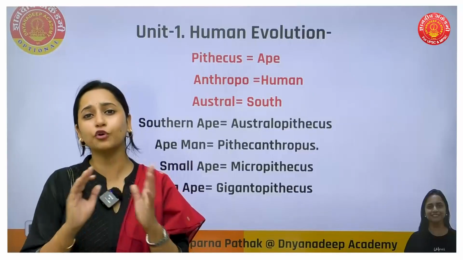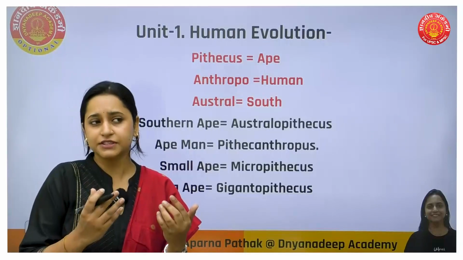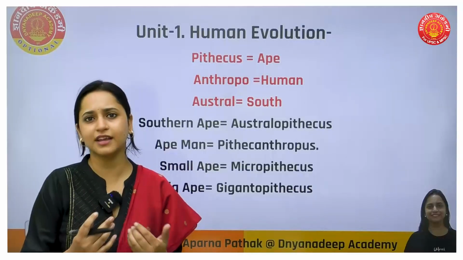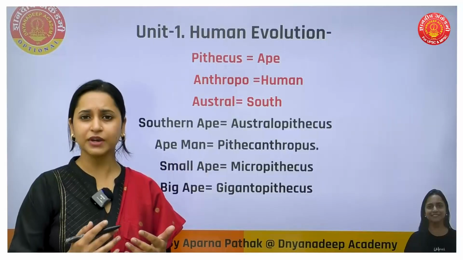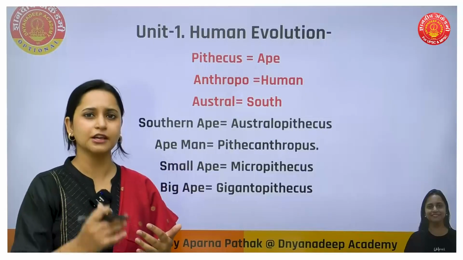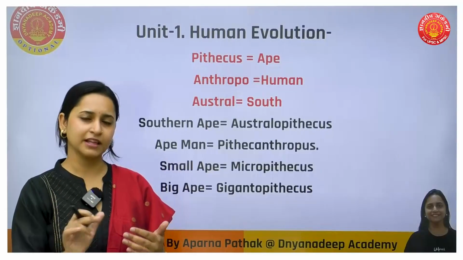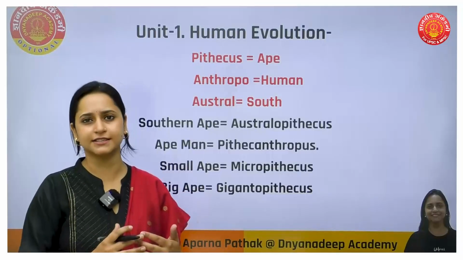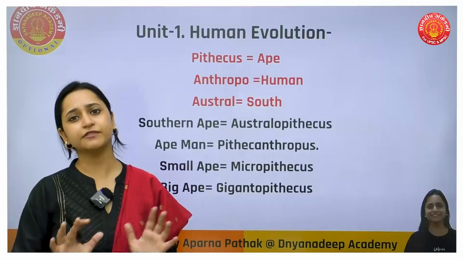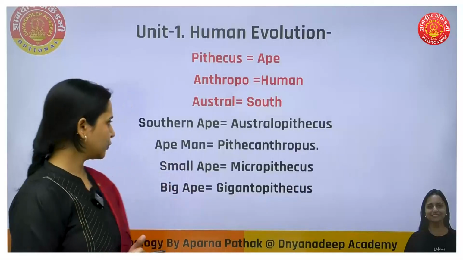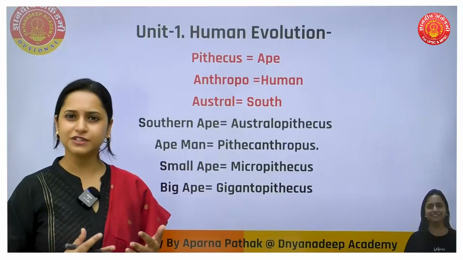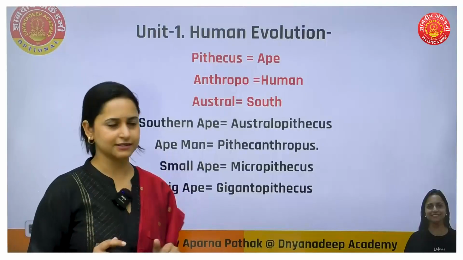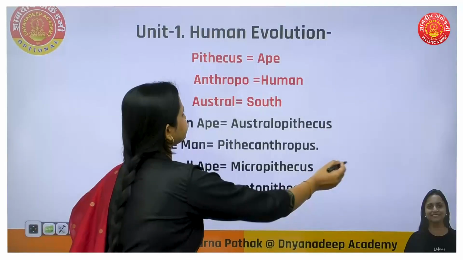So even if you don't know, for example, someone randomly asks you in the exam to write about Sivapithecus. You can definitely understand that Sivapithecus means Pithecus, apes, that were found in the Shivalik hills. That is how their name is Sivapithecus, right? So that's all about human evolution. Once we study, we will be finding all these things in this unit, okay?